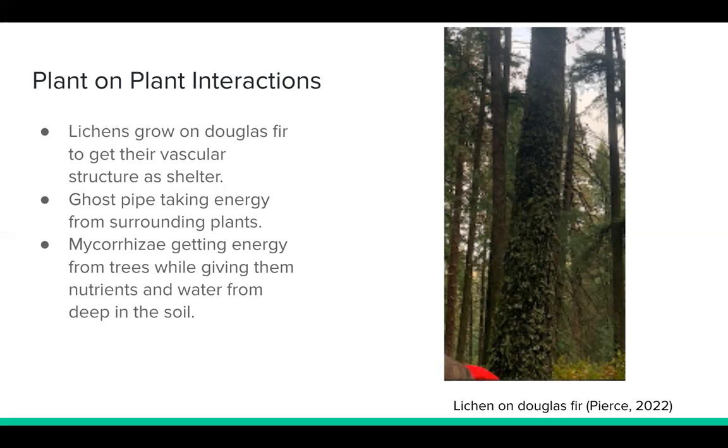Mycorrhizae are so important because they also, in addition to this relationship, pass communications from tree to tree and even among other plants, such as grasses and shrubs, and connect the entire community of plants in the ecosystem.